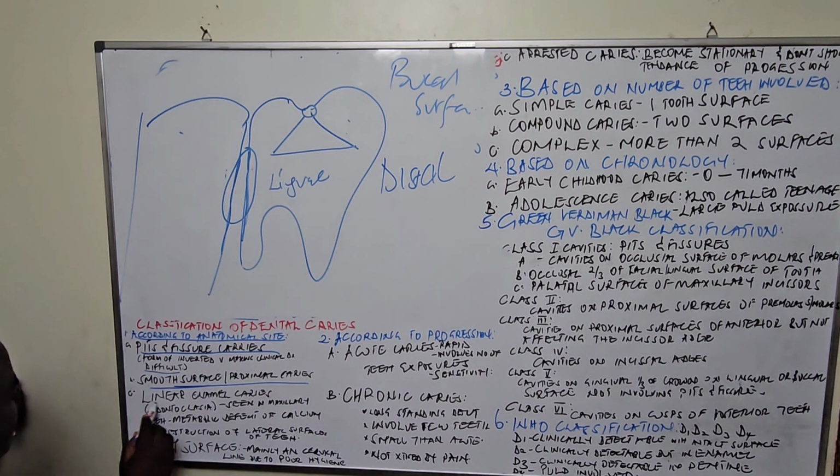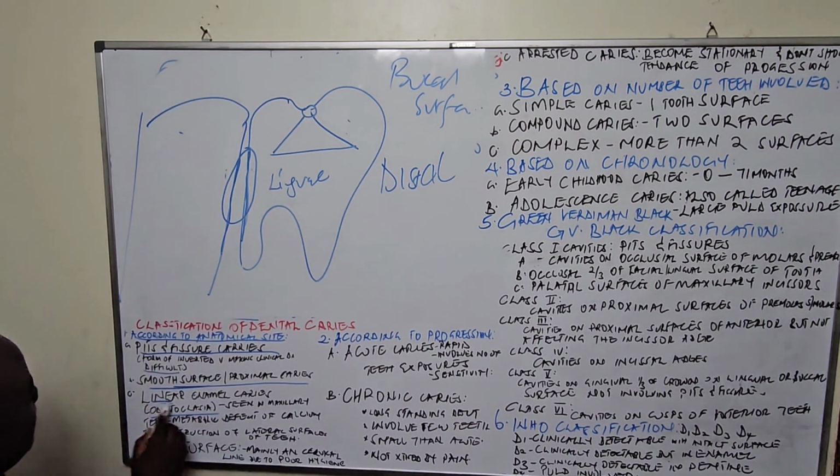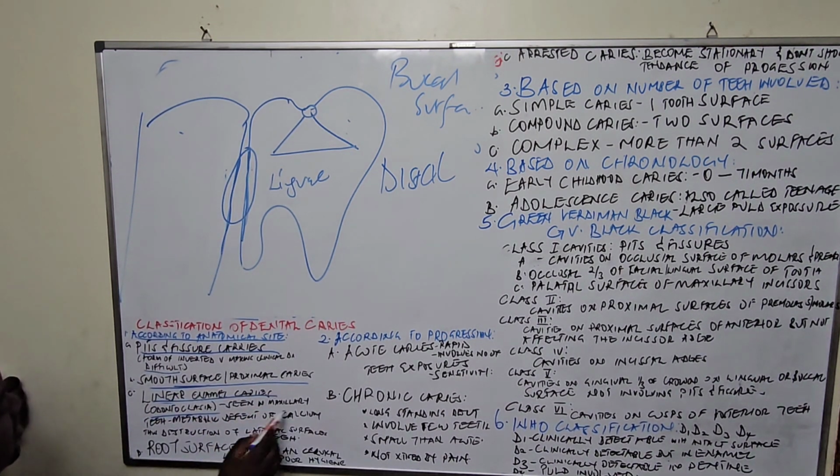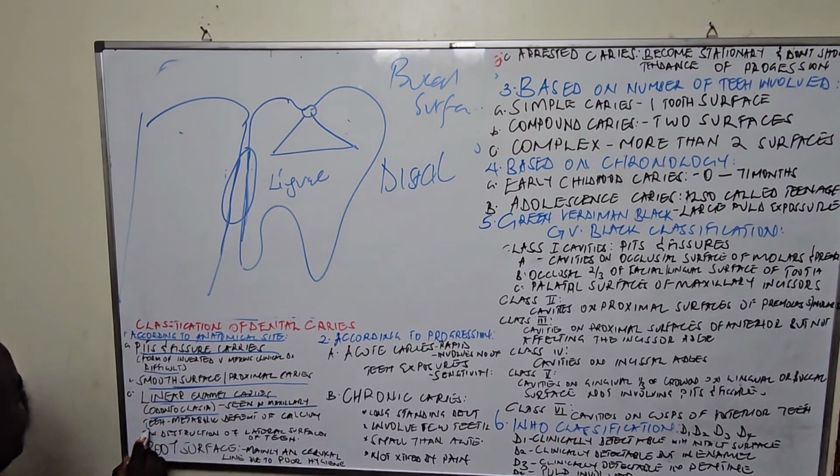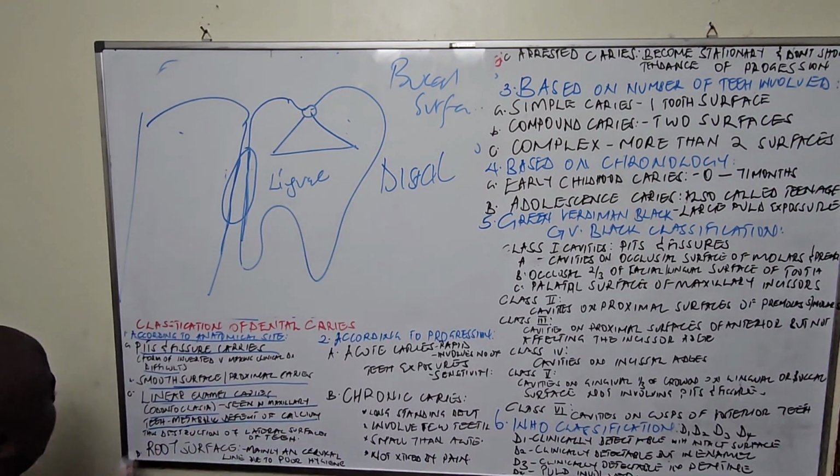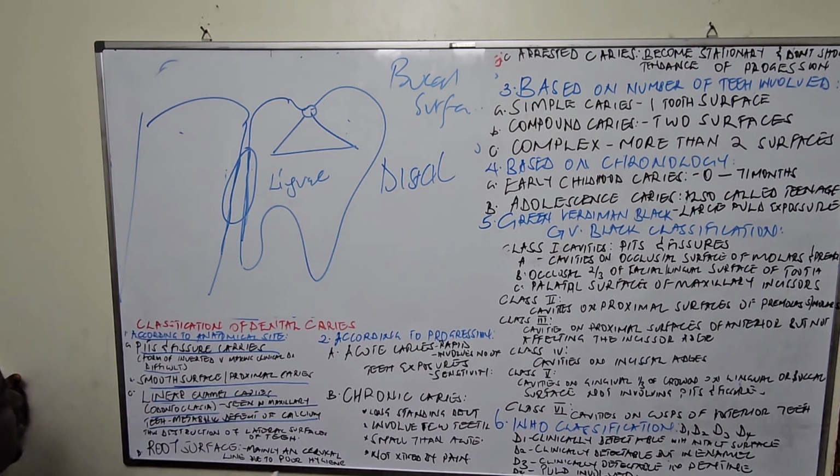So we have another one called odontoclasia, or linear enamel caries. It is seen mainly in maxillary teeth, usually when there is a metabolic deficit of calcium, and thus all the lateral surfaces of the teeth are destroyed.